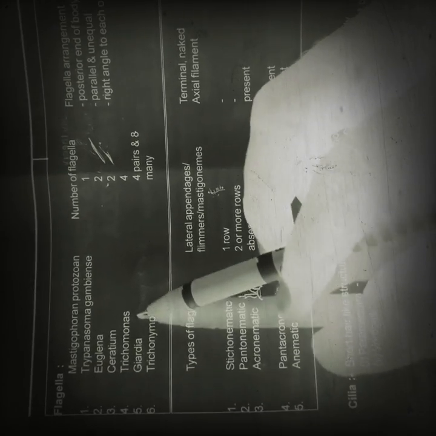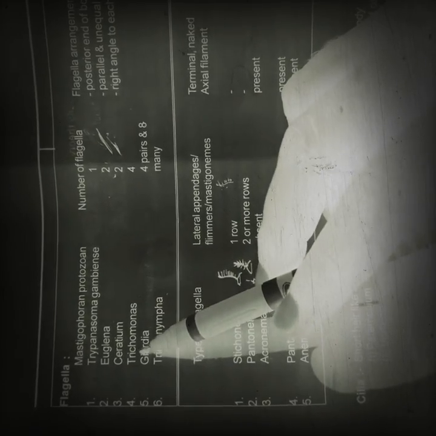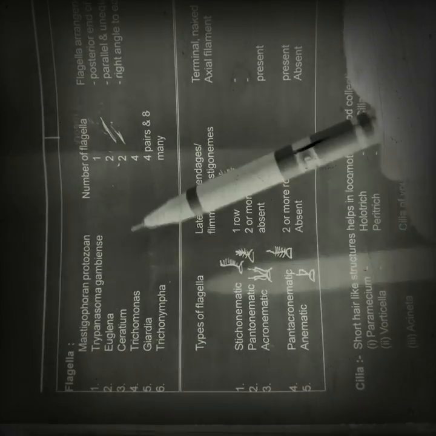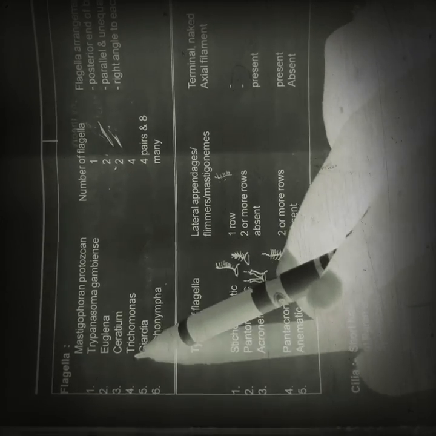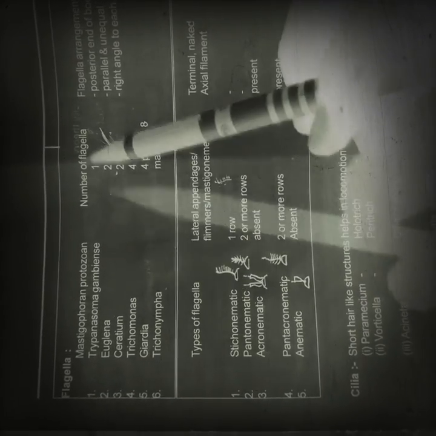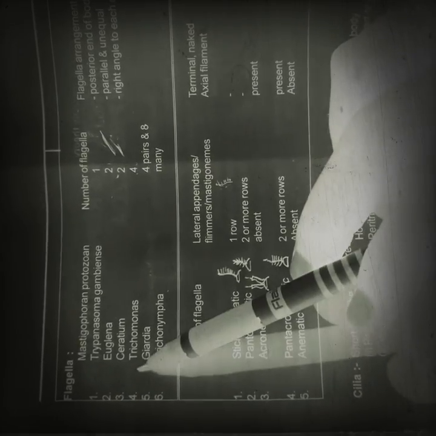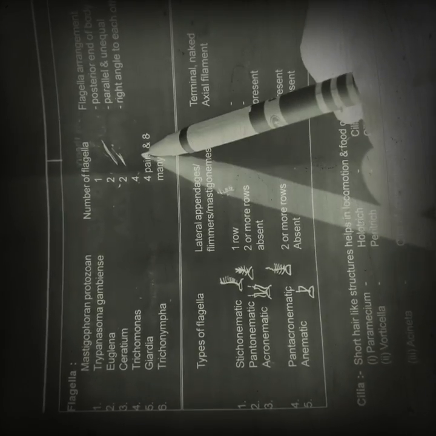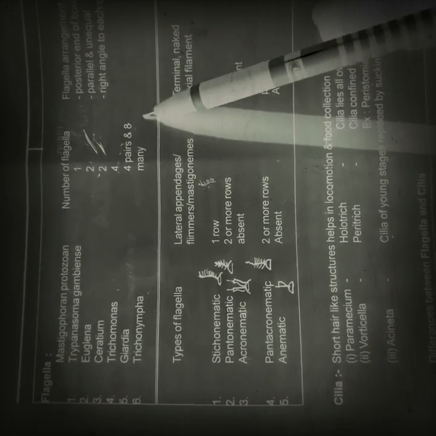Next, Trichomonas vaginalis. It causes some infectious diseases also, friends. Now we are discussing flagella, so let's continue. In Trichomonas vaginalis, four flagella are present. In Giardia, the number of flagella is four pairs, which means eight flagella are present. In Trichonympha, many flagella are present.